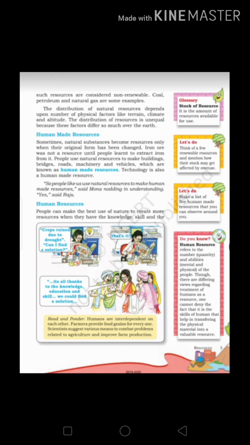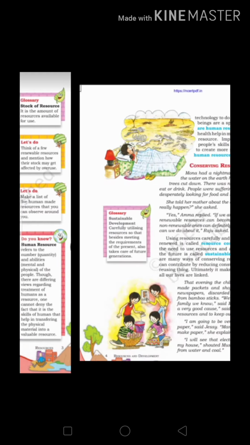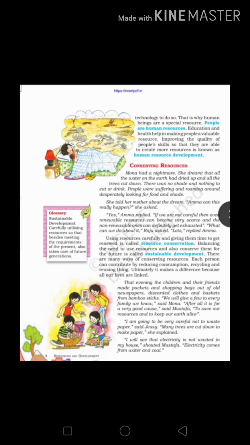People use natural resources to make buildings, bridges, roads, machinery and vehicles, which are known as human-made resources. So all these things which are made by humans are called human-made resources. Technology is also a human-made resource. Now human resources: people can make the best use of nature to create more resources when they have knowledge, skill and the technology to do so.